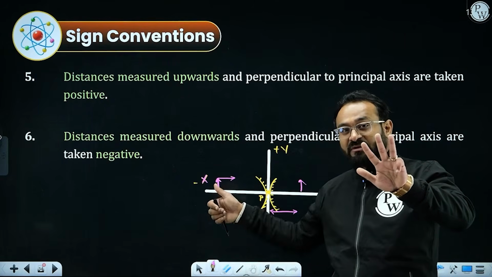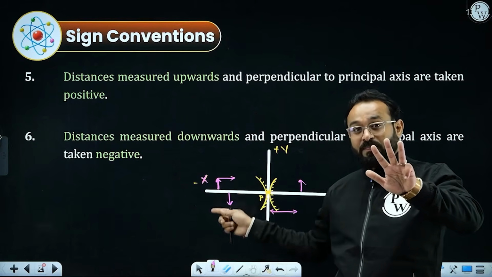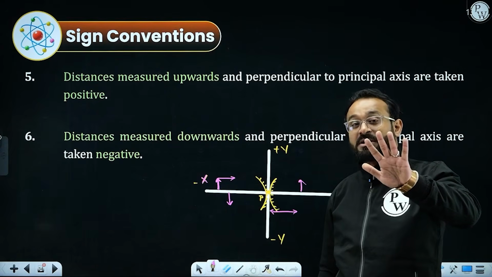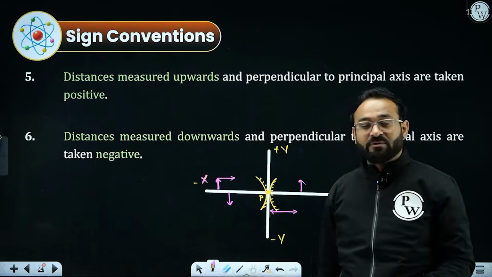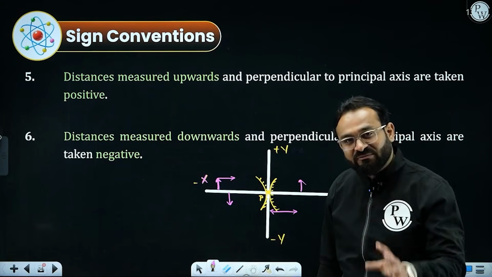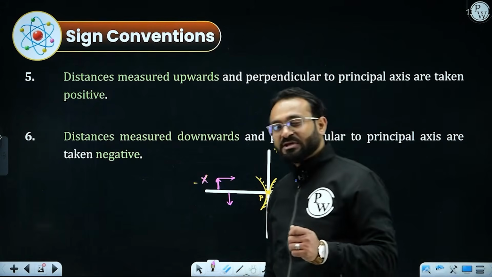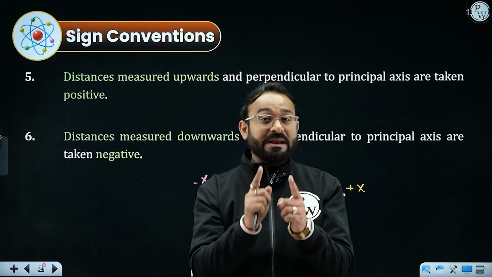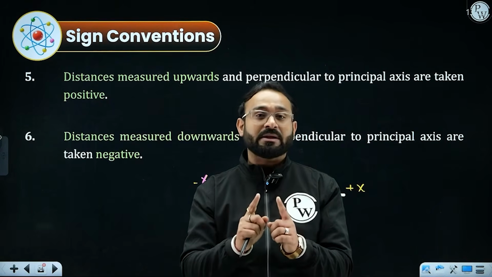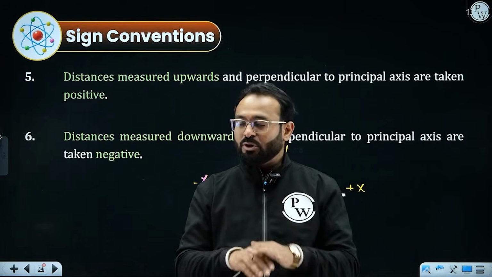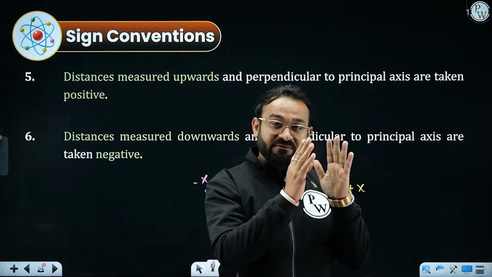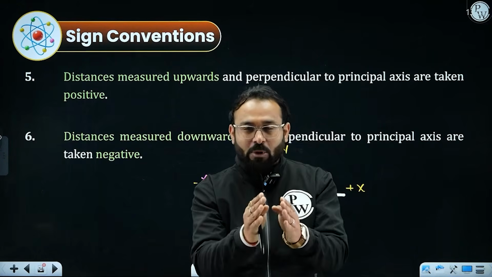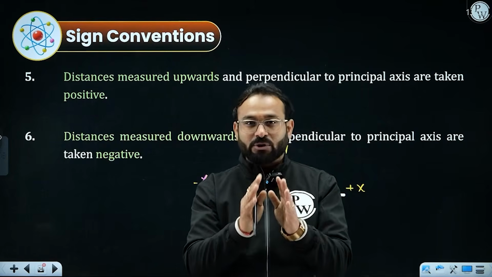The height of the object will be considered positive because it is exactly parallel to the positive y-axis, and for real inverted images, the height of the image will be considered negative because it is parallel to the negative y-axis. That was the significance of sign convention, and by using this sign convention, I can guarantee you the numericals are never going to be incorrect. Use this sign convention, and if you provide the correct values and place the value along with the proper sign, you will get the correct answer for sure.